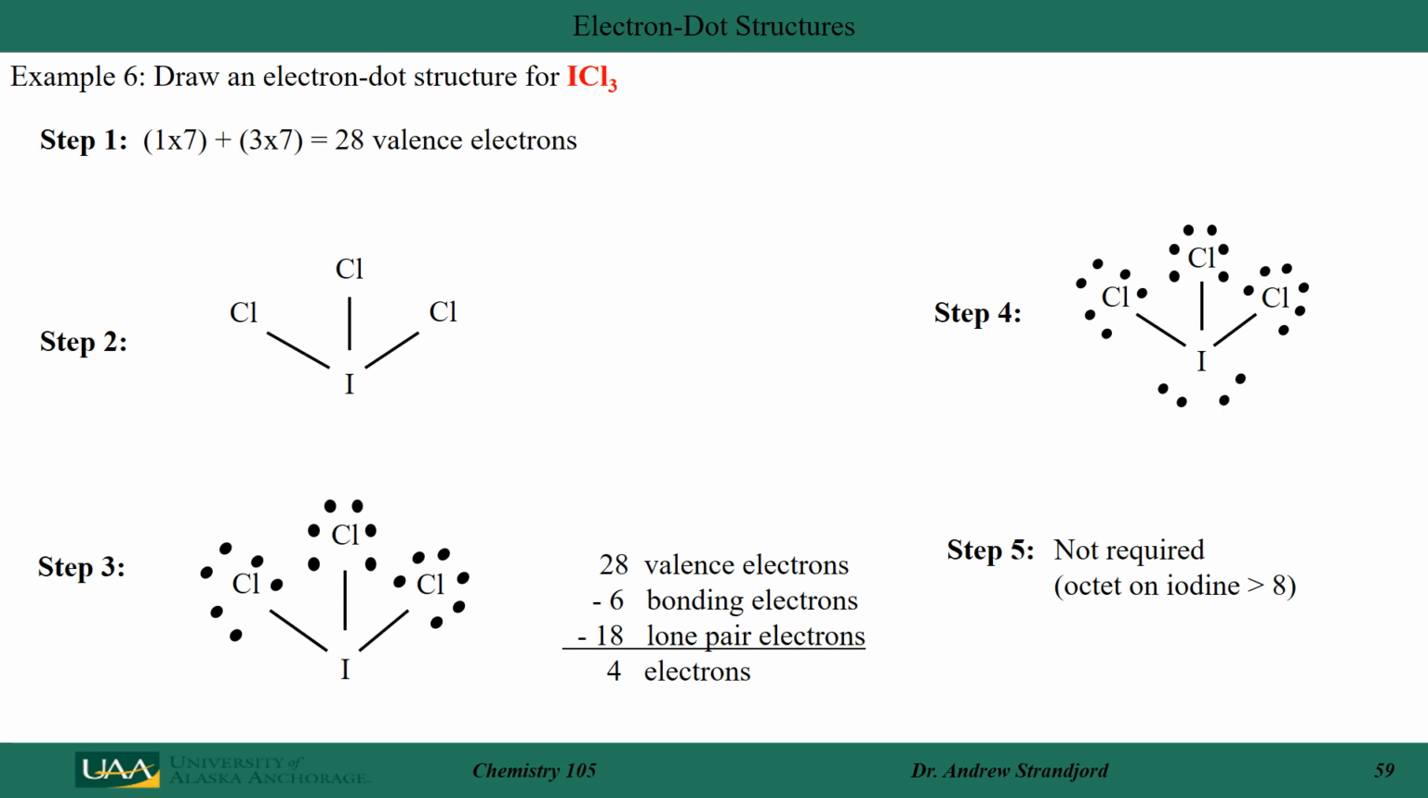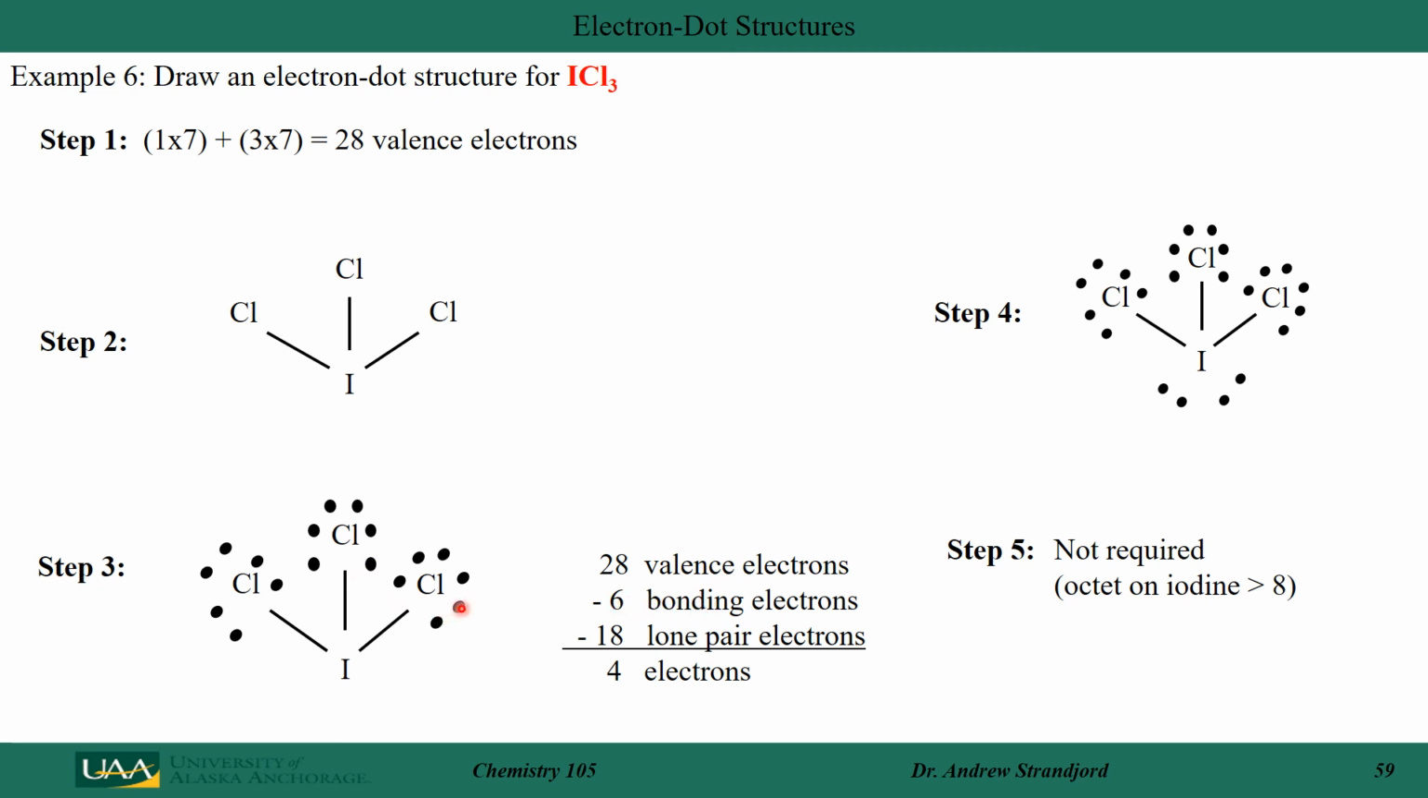Let's continue that and draw the electronic dot structure for ICl3. In this case, my iodine brings 7 electrons. My 3 chlorines each bring 7, for a total of 28 electrons. I place my least electronegative atom in the center and surround it with my chlorine atoms. So I form 3 bonds, and I have 6 bonding electrons.